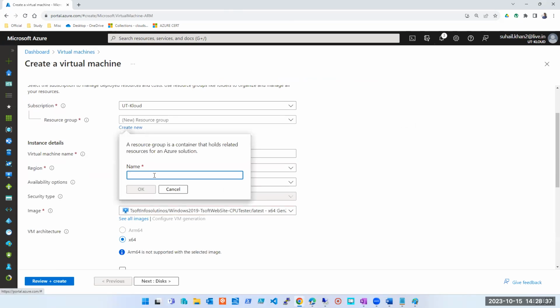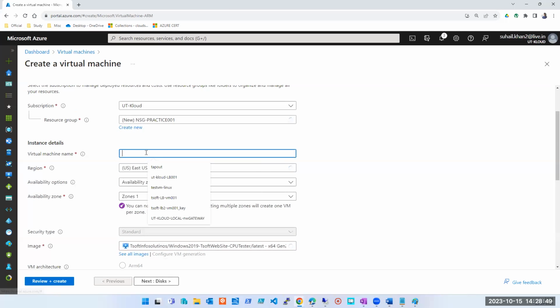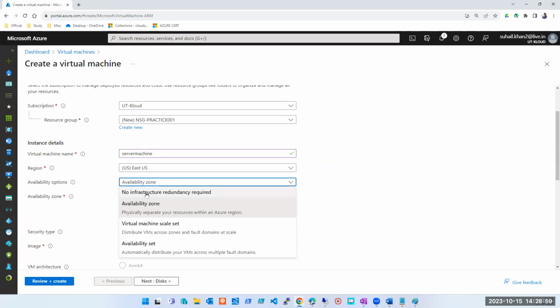So I'm creating a new resource group. We'll call it NSG practice 001. Click OK. I am creating a machine. Let's call it server machine. I'm putting it in East US as of now.